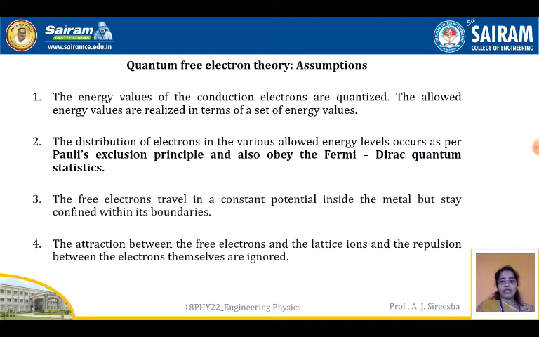So the free electrons travel at a constant potential inside the metal but stay confined within the boundaries. The next assumption is that the attraction between the free electrons and the lattice ions, and the repulsion between the electrons themselves, are being ignored. If you look at the CFET assumptions and QFET assumptions, the first two points are considered of greater advantage, which led to the success of the QFET. That is, all the failures of CFET could be successfully explained in quantum mechanics. So there was a success with the quantum free electron theory.